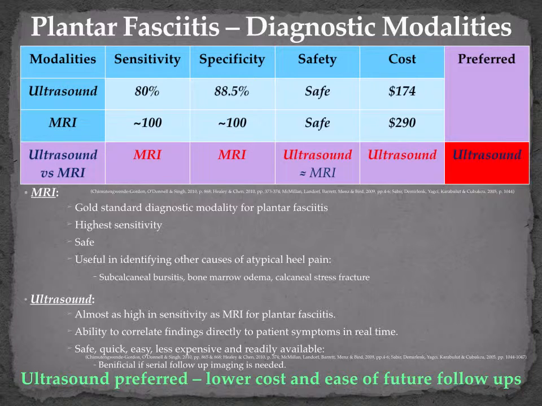It is also very useful in identifying other causes of atypical heel pain such as bone marrow edema or calcaneal stress fracture. Ultrasound is almost as high in sensitivity and specificity as MRI for plantar fasciitis, with 80% sensitivity and 88.5% specificity. It has the ability for the radiographer to correlate findings directly to patient symptoms in real time during the imaging procedure.